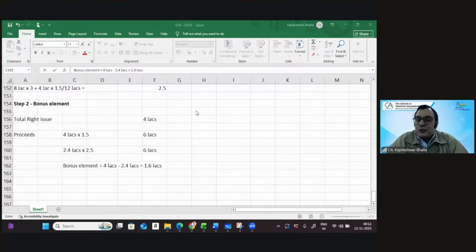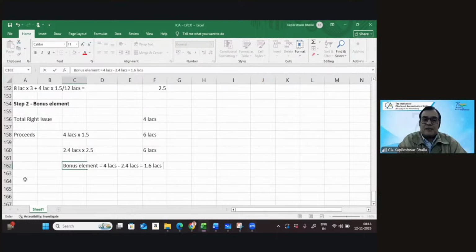You just need to identify the price post right issue, called the theoretical ex-right fair value per share, and get the bonus element in step number 2. No need to calculate any adjustment factor. I know you must be now thinking, sir, can I apply this technique in the exams as well? Why not? The technique is absolutely logical and scientific. So you can use the adjustment factor, or you can use this technique, whatever you feel is more comfortable to you.